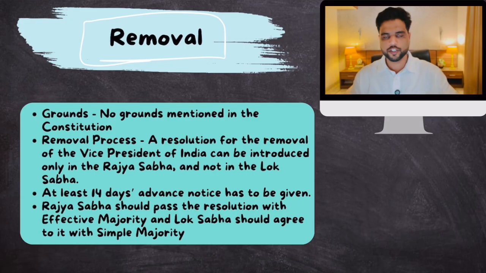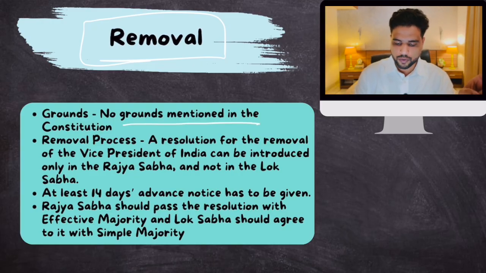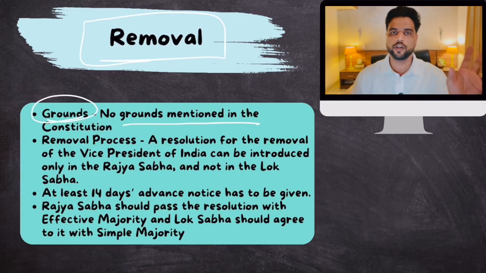Okay. First of all, the Constitution says that the parliamentarians, members of Rajya Sabha and members of Lok Sabha, can remove the Vice President of India. But the Constitution of India does not mention any grounds for removal. Okay. No grounds are mentioned in the Constitution for removal. You can remove the Vice President for any reason you like.